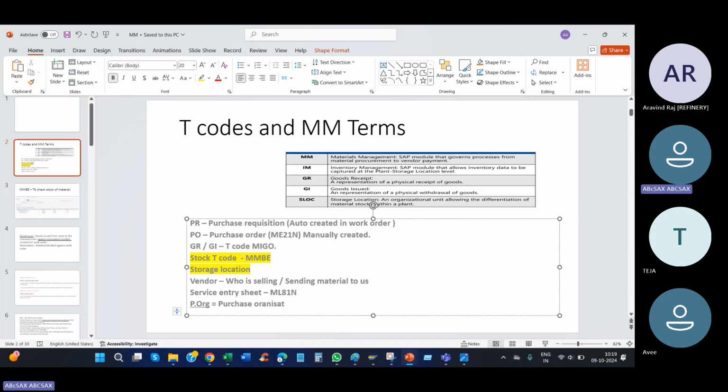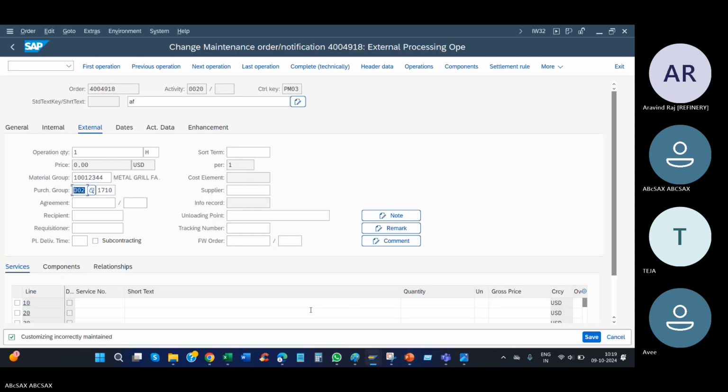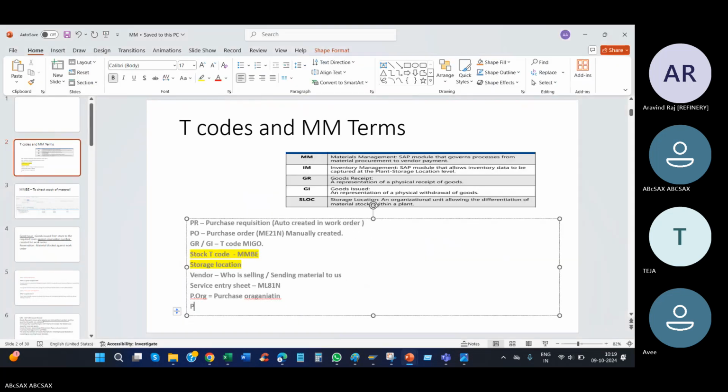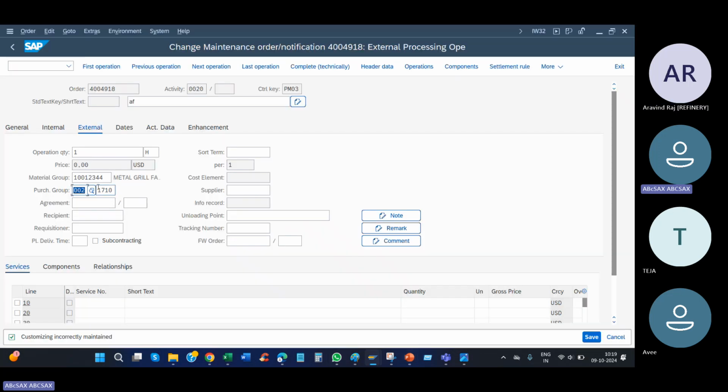Not very important, but I'm just adding it. This is for MM. I need to break that, but you should know the terminology because if there are MM issues, you will get this. That is what I mean.